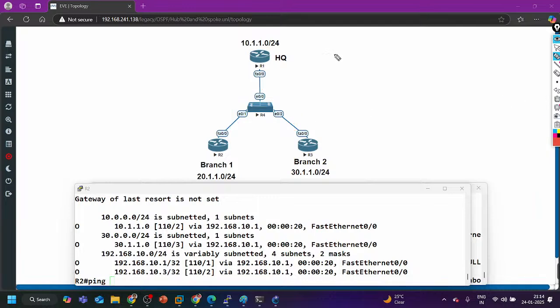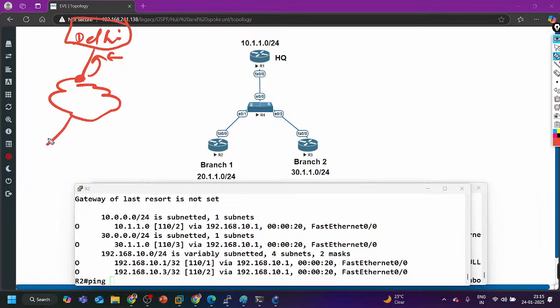Let's say I have one site in Delhi, which is connected to the ISP. They provide me the public IP address and I am paying for that public IP address. Then on another side, spoke 1 somewhere, again I have one public IP address and I am paying for that.